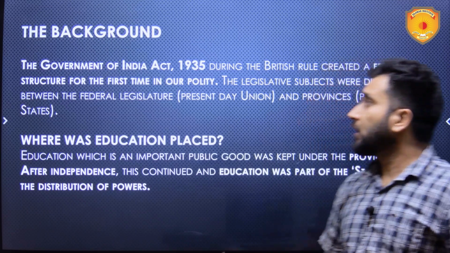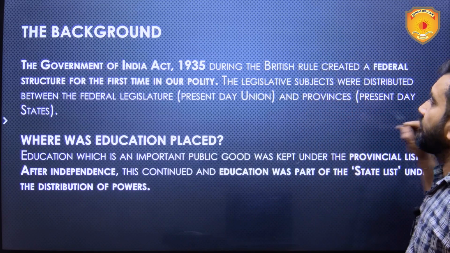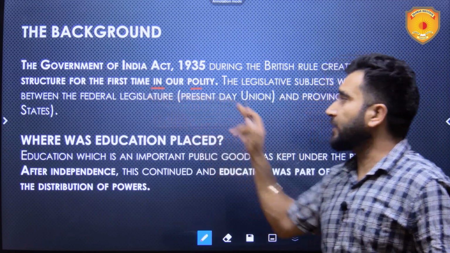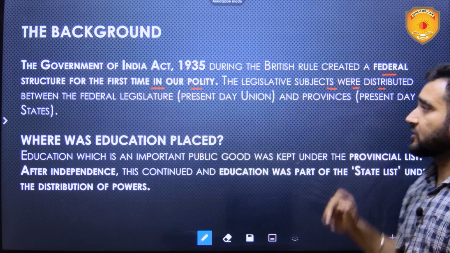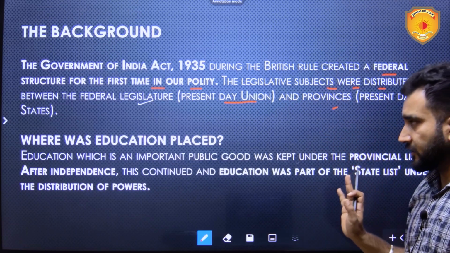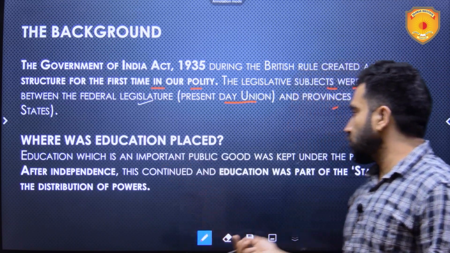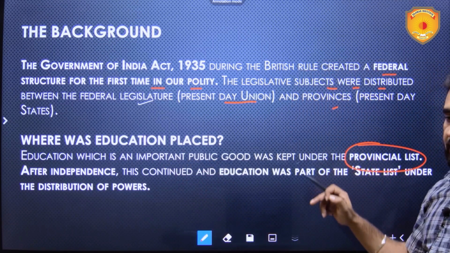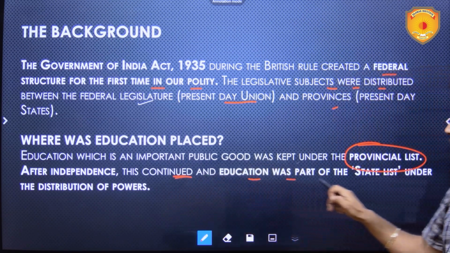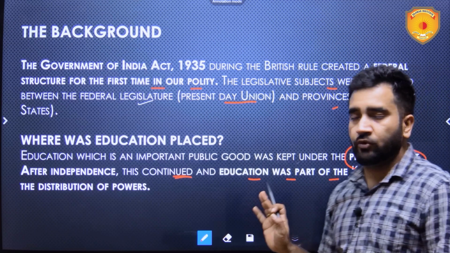Now, the background: the Government of India Act 1935, during British rule, created a federal structure for the first time in our polity. The legislative subjects were distributed between the federal legislature, present-day Union, and provinces, present-day states. Where was education placed? Education was kept under the provincial list at that time. After independence, this continued, and education was part of the state list under the distribution of powers.